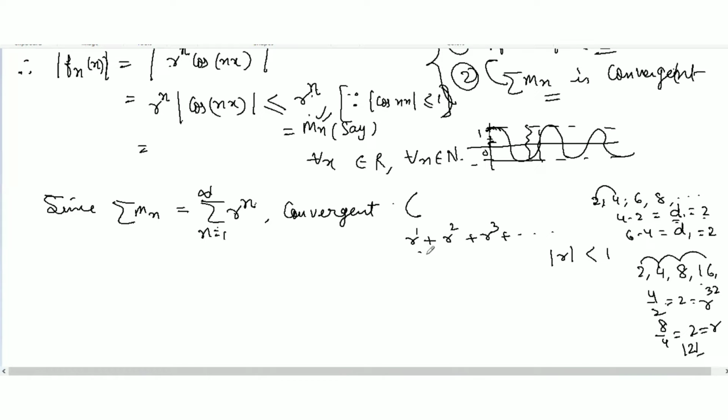Let's find out here what the absolute value is. We find the common ratio as r squared over r to the power 1, so this is going to be r.